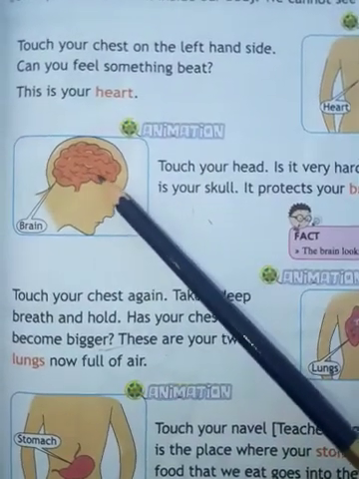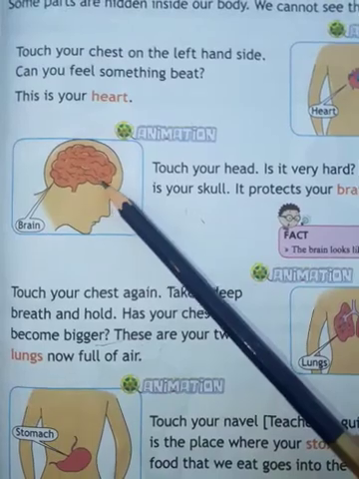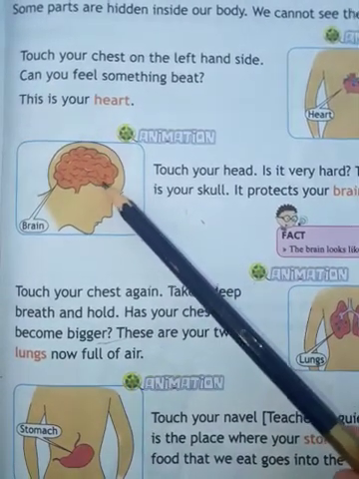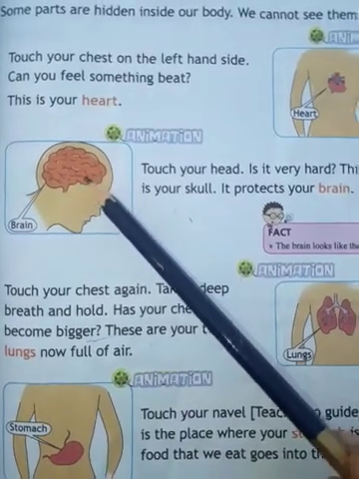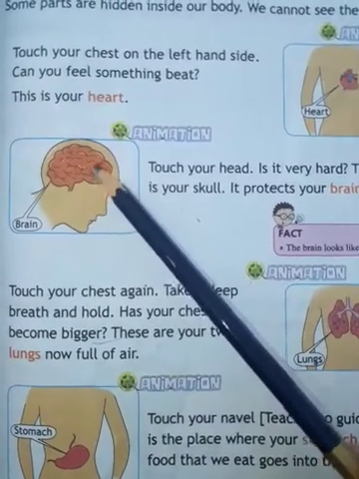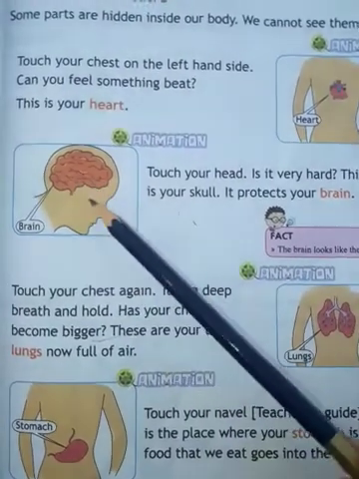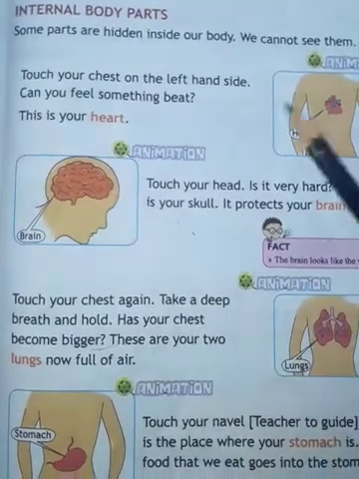You can see this is the brain. The brain is the control center of your body. Yes, this is the brain. Can you see the brain? No, you can't see the brain. So this is called an internal body part.